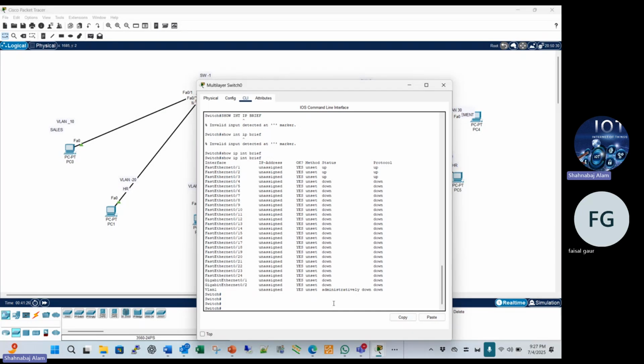So now how many ports are working right now? You see here FastEthernet 0/1, with method unassigned. Can we see the MAC address port wise? Yes, we can also. Which MAC address do you want to see?